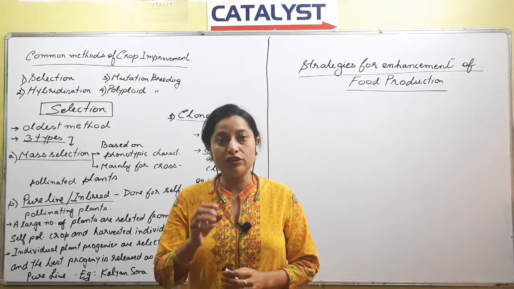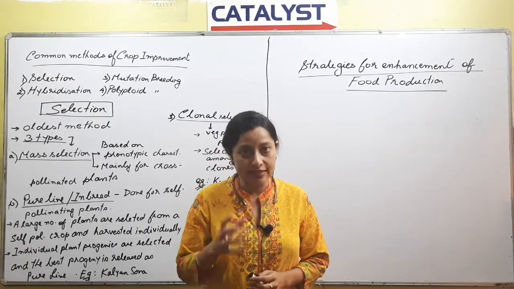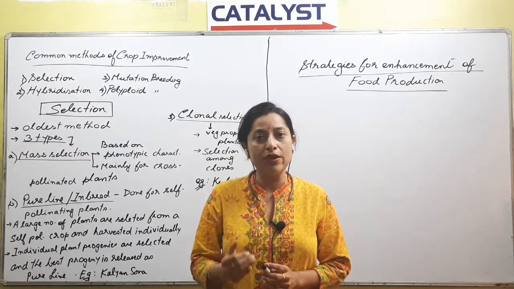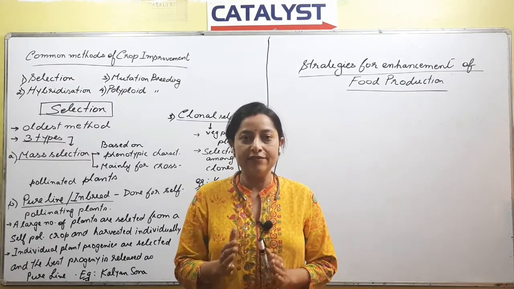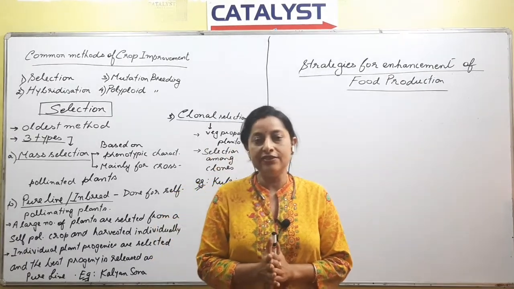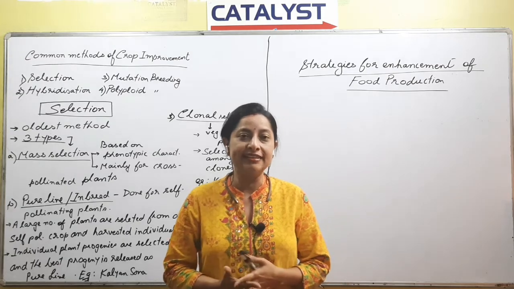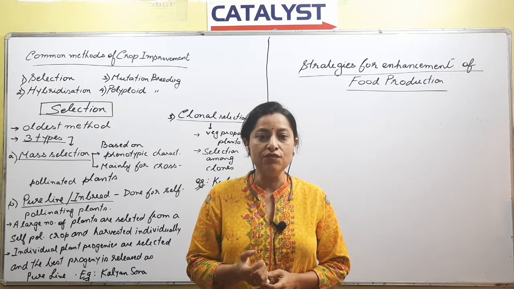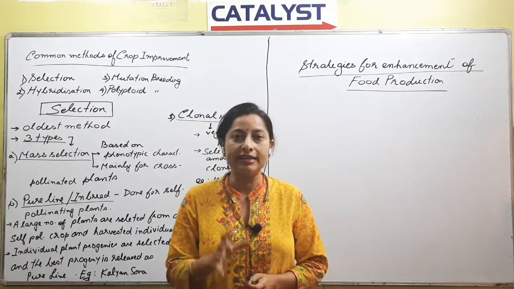So the most important part of this entire lesson is the two charts, right? Maximum questions come from those two charts. Have you seen the chart? There are two charts. In one chart it is given resistance against disease, and in the second chart it is resistance against pest. So in this entire chapter, the most important part is those two.